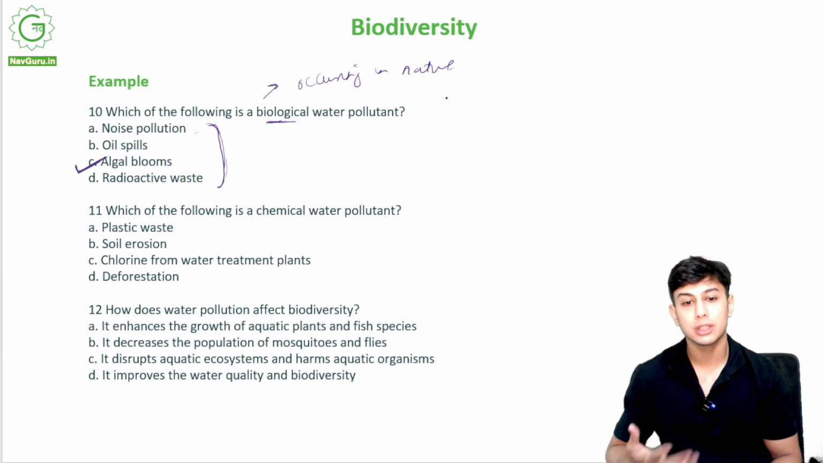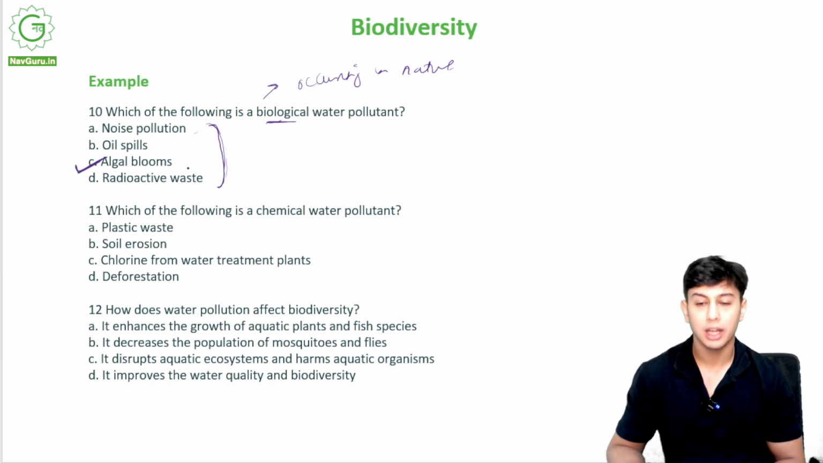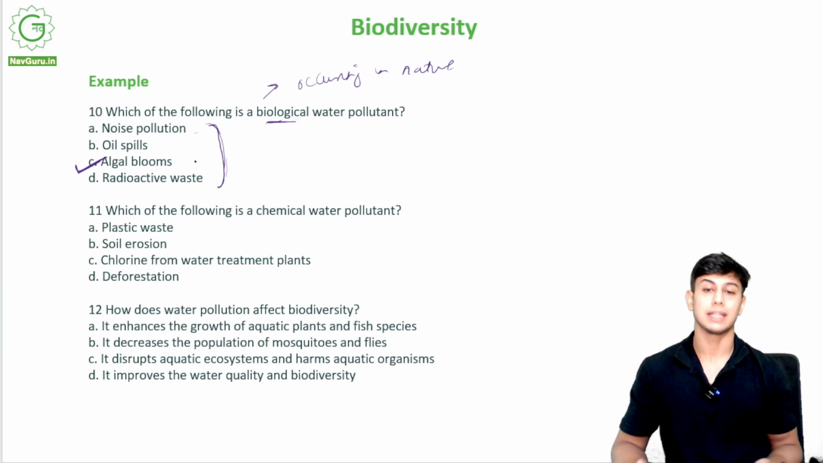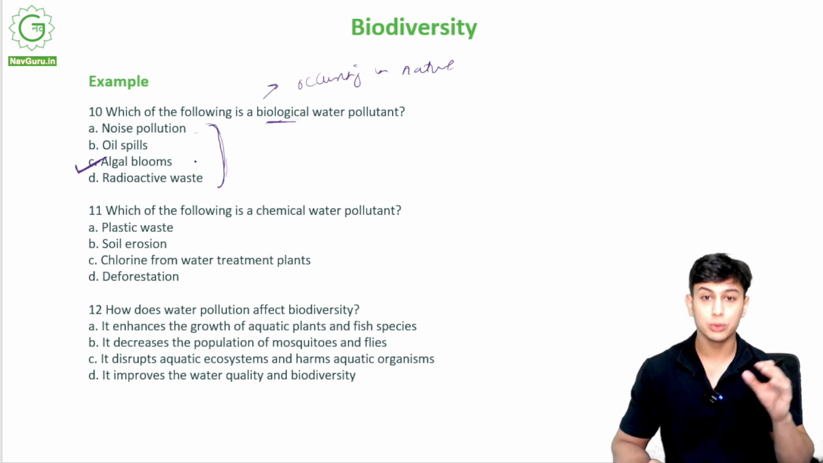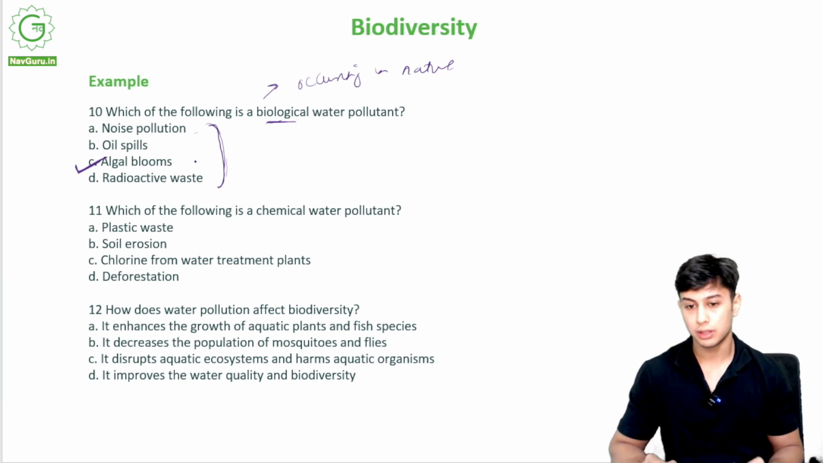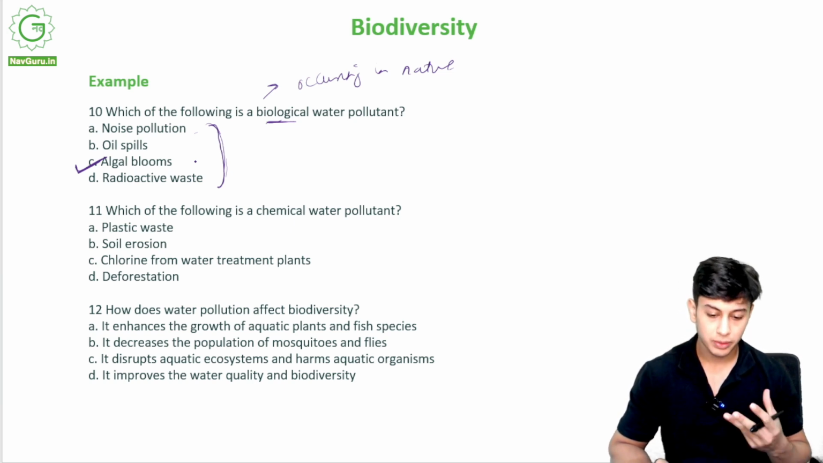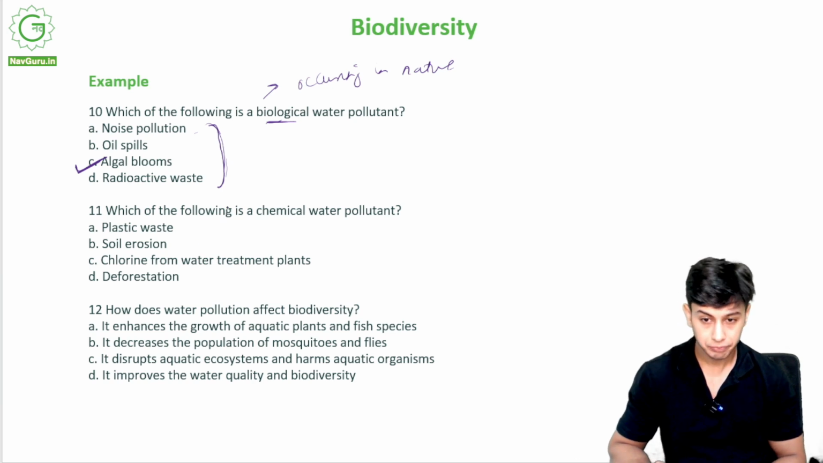Okay, a natural water pollution. A lot of algae inside the water body, right? That will also pollute it. That will also reduce the oxygen present in the water. It will be toxic for the fish, right?